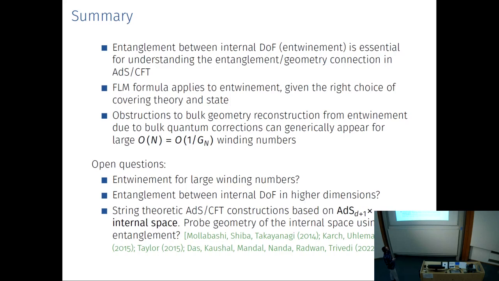And another interesting thing is to consider obstructions to geometry reconstruction. And we find that for small binding numbers, there are no such obstructions, but generically they can appear if the binding number becomes very large and you get very close to a singularity or a horizon in spacetime. And some open questions, which you can just read, and we can go to the questions. Thank you.